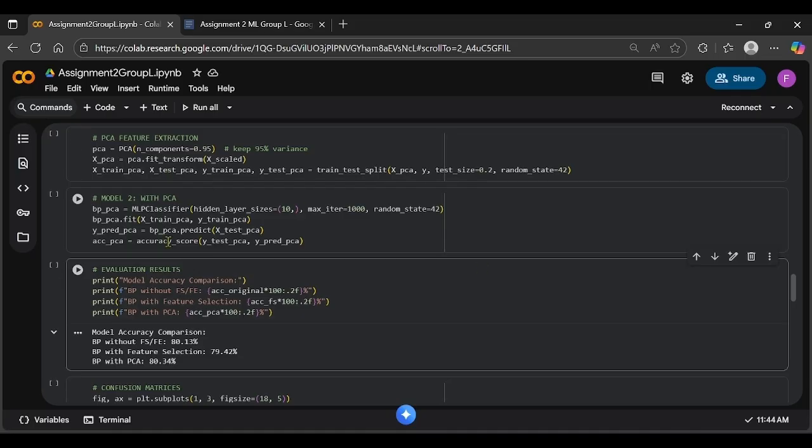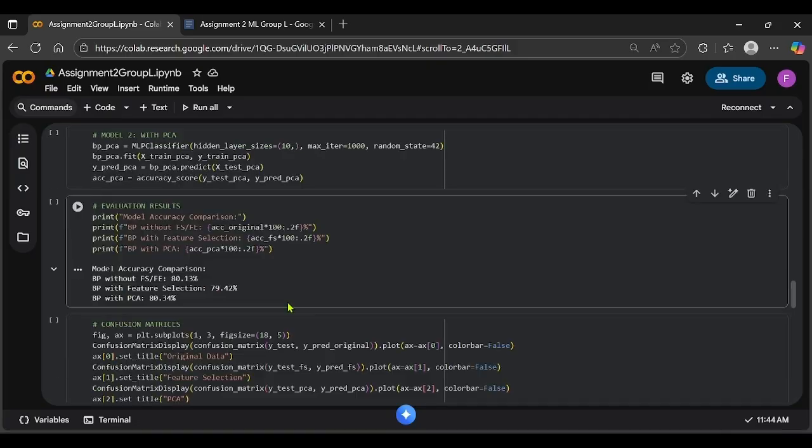Okay, next, we train a backpropagation neural network using the PCA-transformed data. The model uses one hidden layer with 10 neurons and runs for up to 1000 iterations. After training, we tested the model to predict churn on the test data and calculated its accuracy. This model is labeled as BP with PCA in the results.